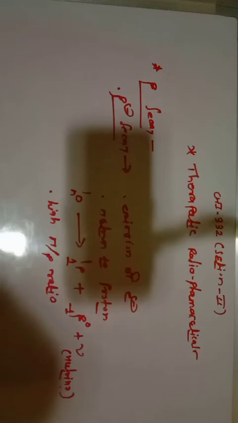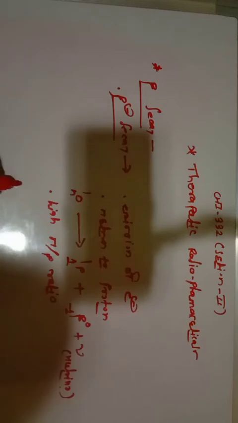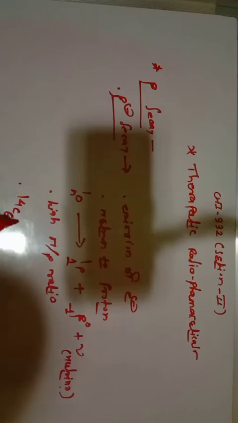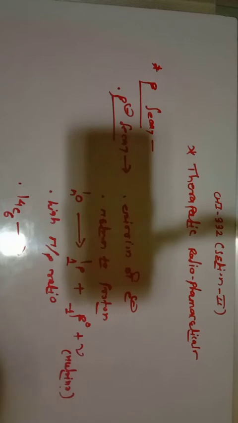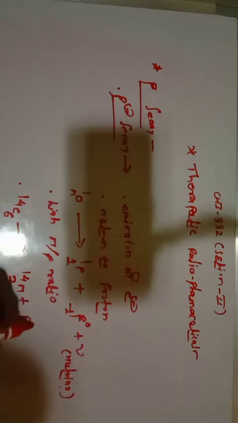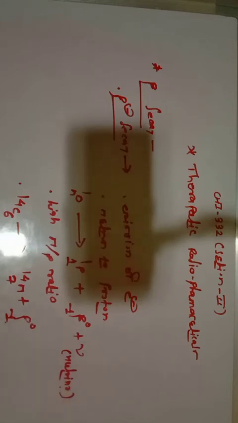And again, if you consider the example, that is carbon-14 (14C6), it undergoes beta minus decay to give nitrogen-14 (14N7) with emission of beta particles, that is electrons, and some antineutrino. So this is all about the beta minus decay. You should remember what beta minus decay is: emission of electrons from the radioactive nuclei.